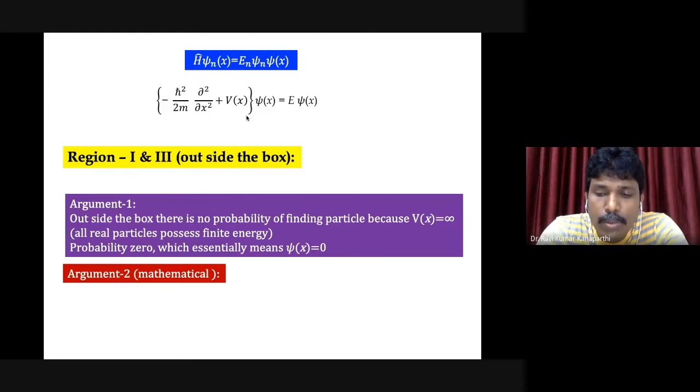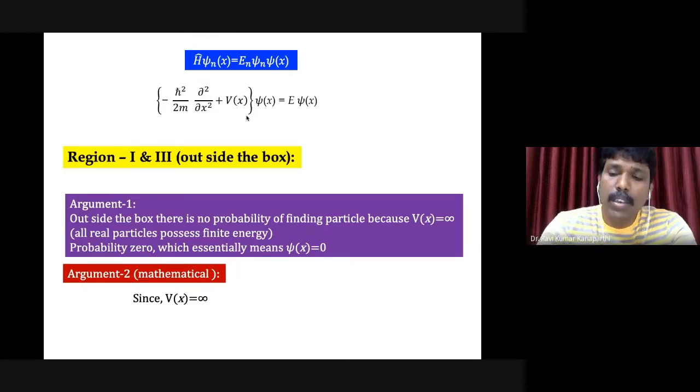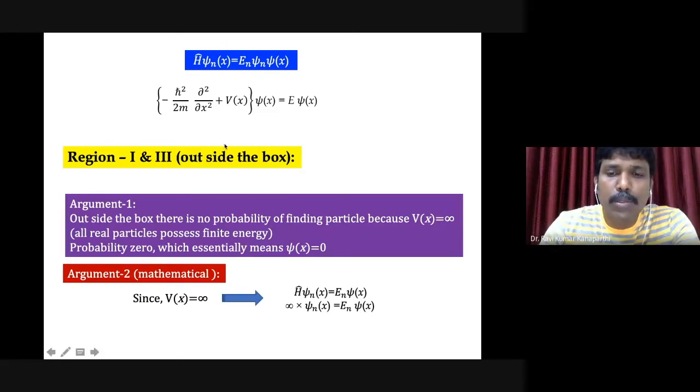Then what we do: since V of x is equal to infinity in those two regions, as we just saw, outside the box the particle experiences an infinitely large potential. Therefore, its potential energy is represented with infinity, right? Now, if it is infinity, I'm going to substitute that into this.